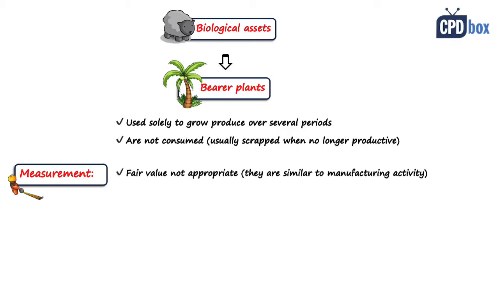And the reason is that bearer plants are similar to machines in manufacturing activity. And also it was almost impossible to determine fair values of these plants in many cases. And therefore in 2014, bearer plants were excluded from the scope of IAS 41. That means you should apply IAS 16, property, plant and equipment. So what does that mean in practice?